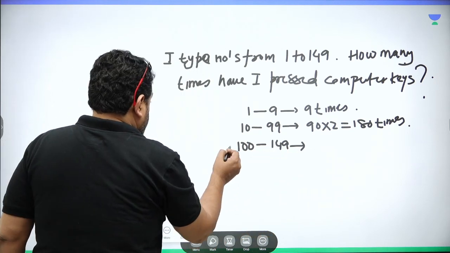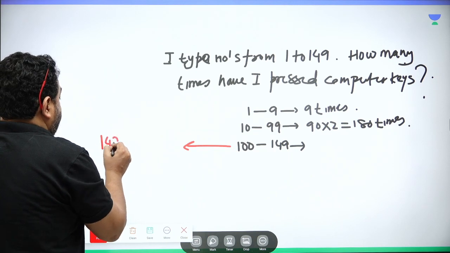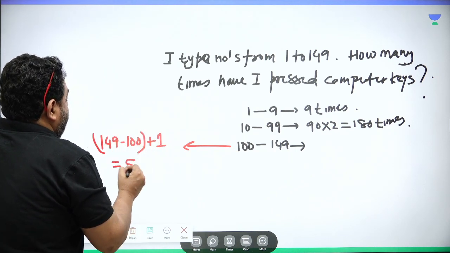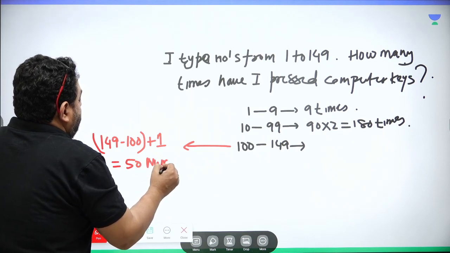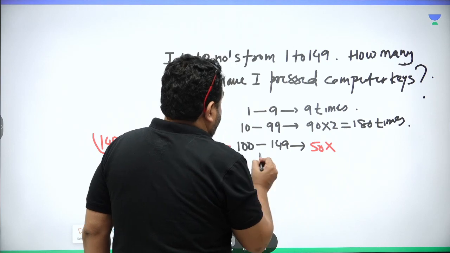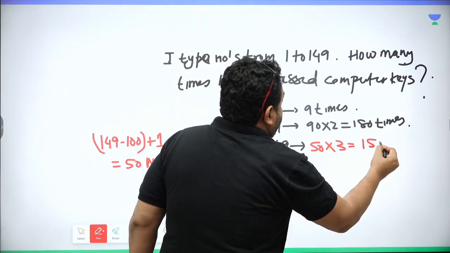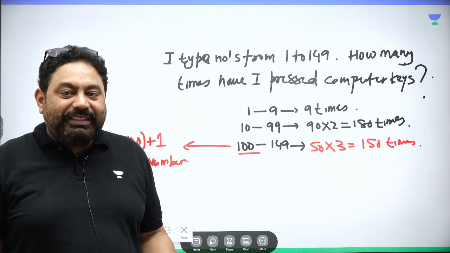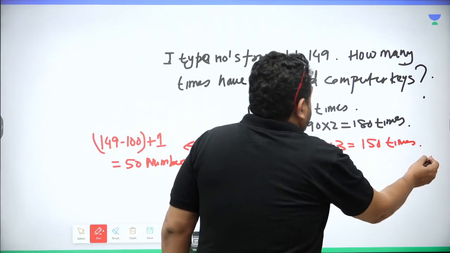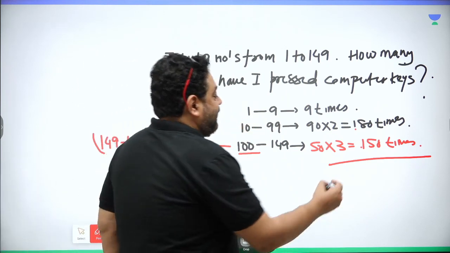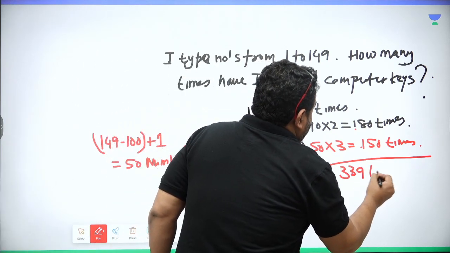It is 149 minus 100 plus 1, which is 50 numbers. So 50 numbers and each number is having 3 digits, 150 times the key is being pressed. And if you add up, 150 plus 150 is 300 plus 30 is 330 plus 9 is 339 times.